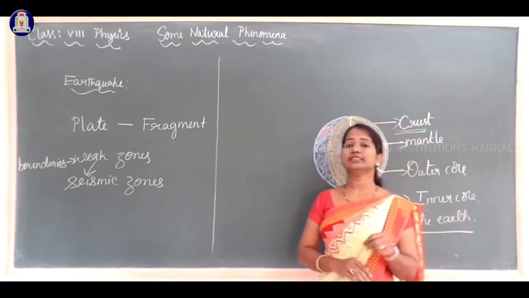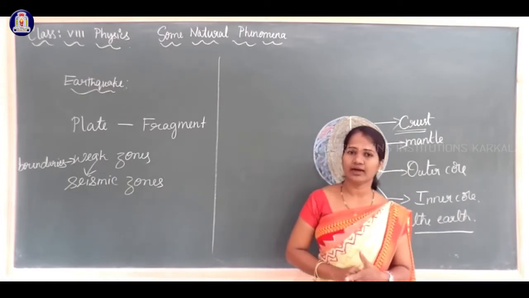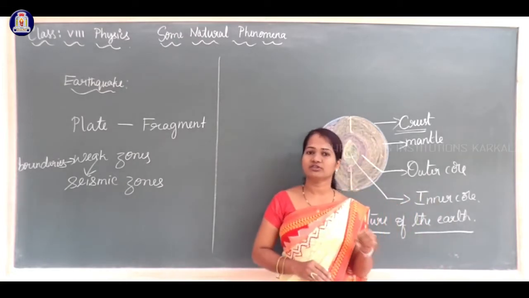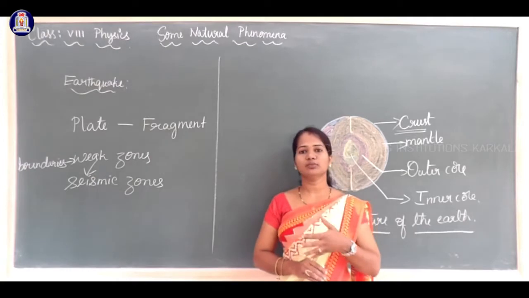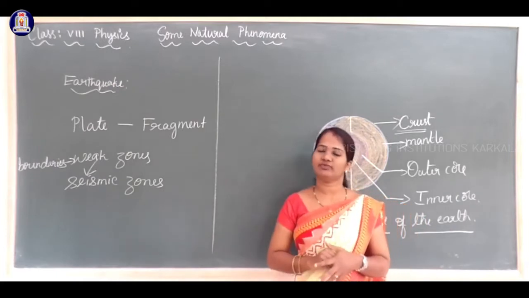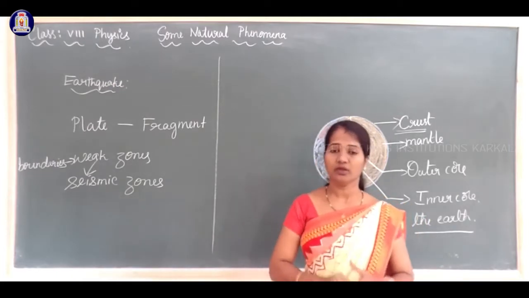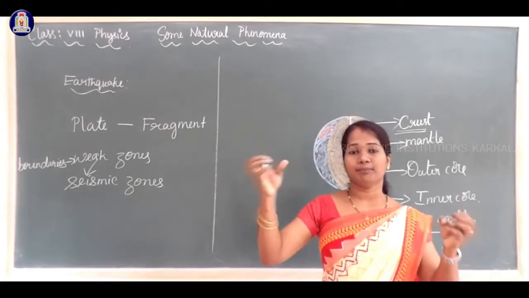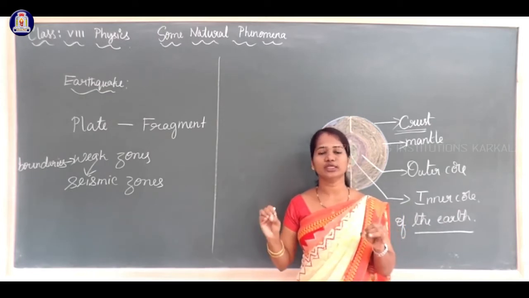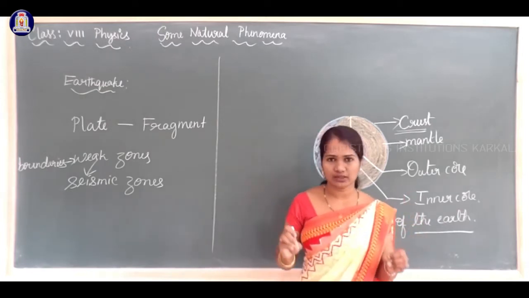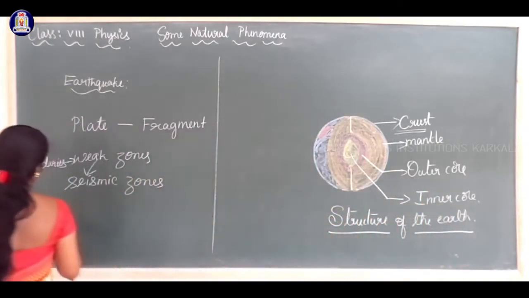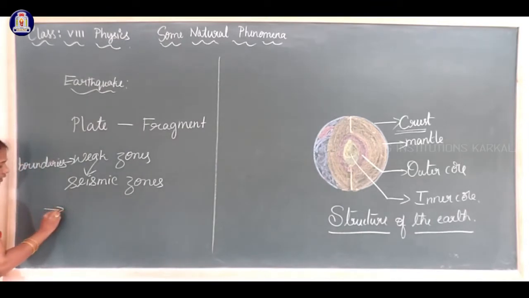In India, the places where earthquakes occur more frequently are Kashmir and also the central as well as western Himalayan region. There are also some places in South India where earthquakes occur more frequently. Usually, the power of the earthquake is measured using a scale. The magnitude of the power of the earthquake is measured using a scale called the Richter scale.